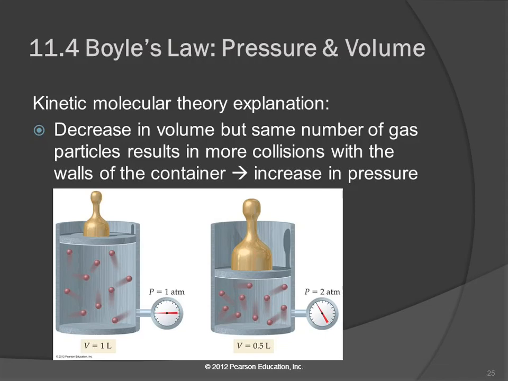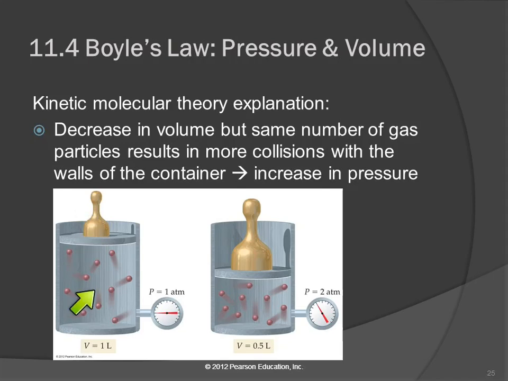So let's think about kinetic molecular theory and how this can explain what's going on here. So here we have a picture of a cylinder with a lid that can move, and here we have a small mass on here. Here we have a large mass that's going to press down. Here we have a gauge that's giving us the pressure. So here the pressure is 1 atmosphere. Here the pressure is 2 atmospheres. Same amount of gas in each of these.